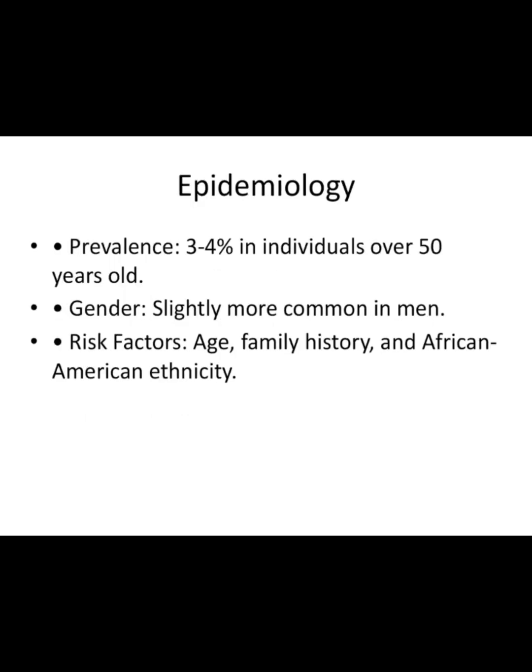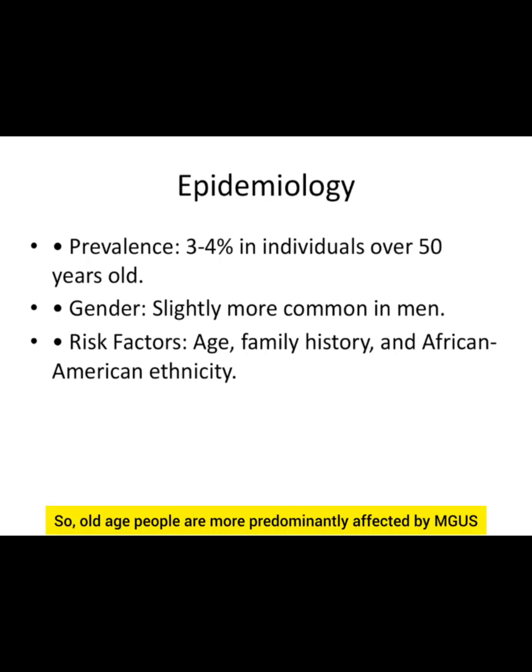Coming to the epidemiology, prevalence is 3 to 4% over 50 years old. So older people are more predominantly affected by MGUS, and males are more affected than females. Risk factors: age, family history, and African American ethnicity.